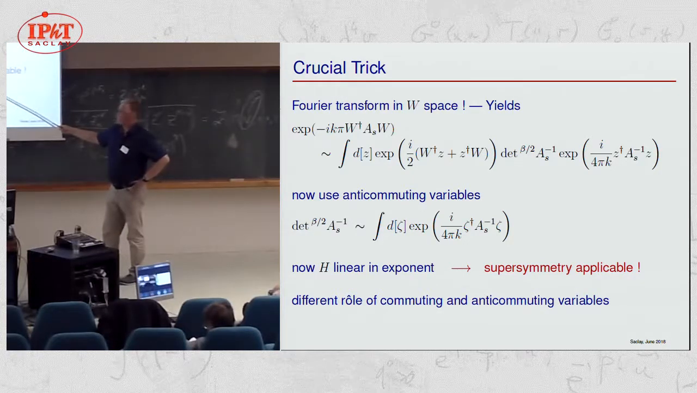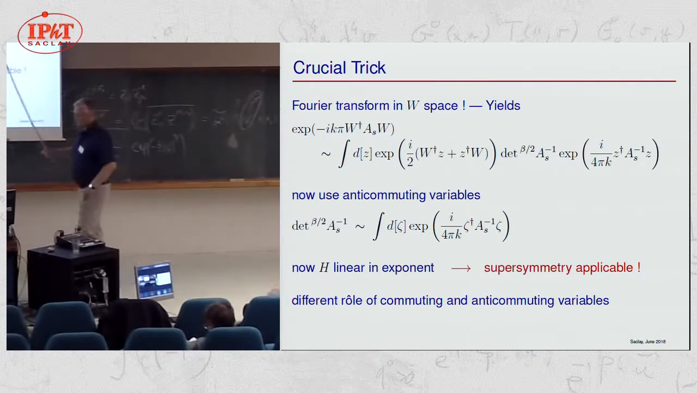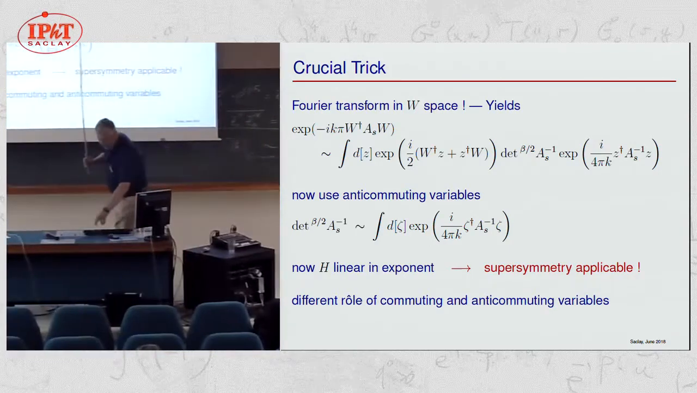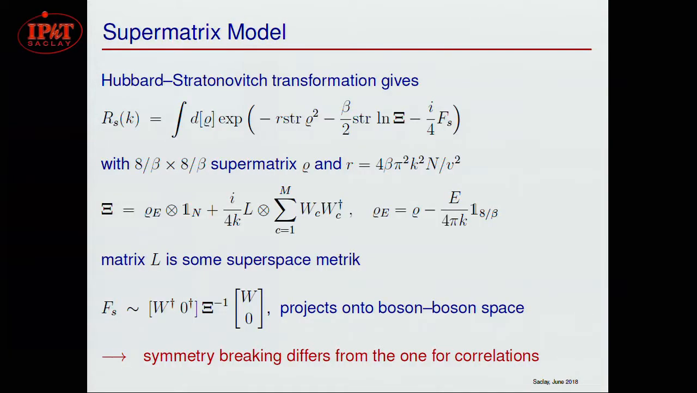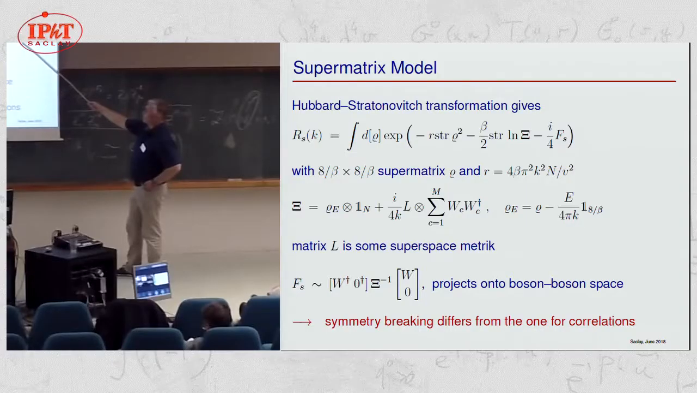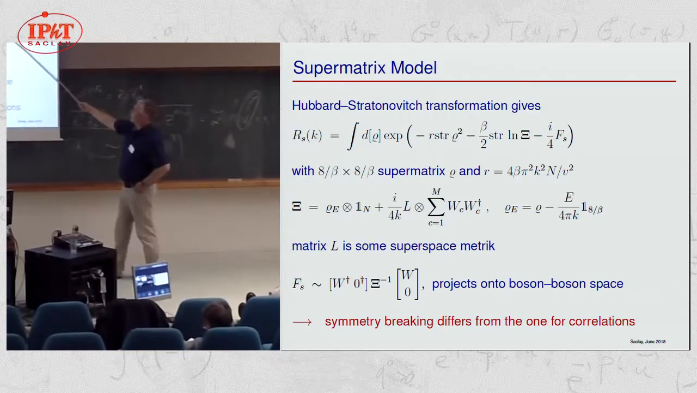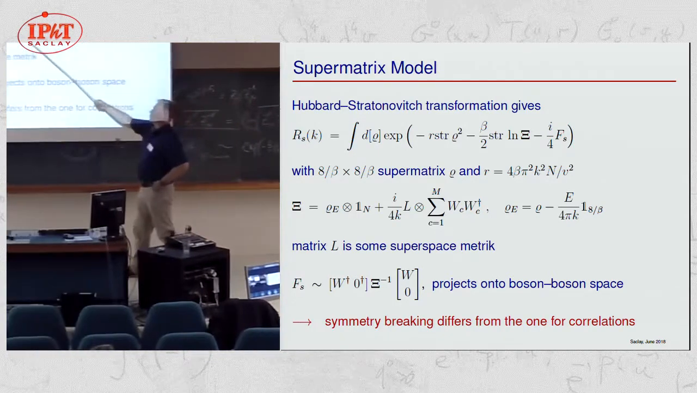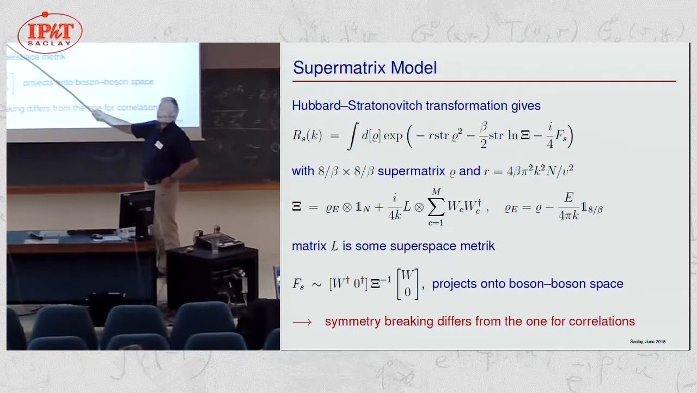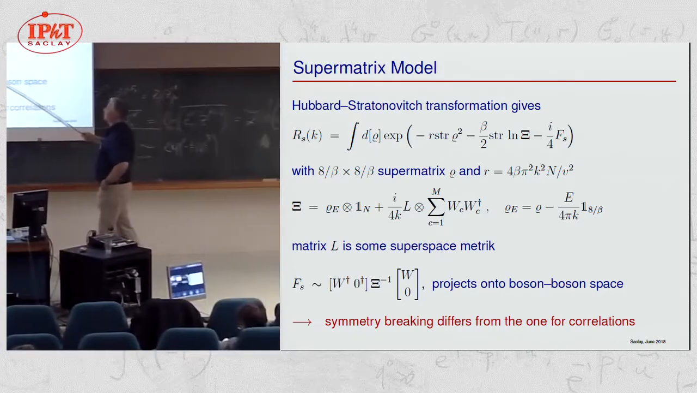So with a vector of fermionic variables. And again, we find H linear in the exponent, and we can do the ensemble average. And then we can turn the wheel and apply everything we know about the supersymmetry method. And this is then, after some Hubbard-Stratonovich transformation and other tricks, the supermatrix model. So rho is a supermatrix. It is 8 divided by beta times 8 divided by beta.